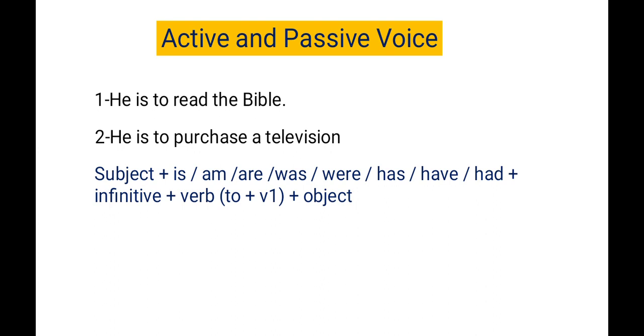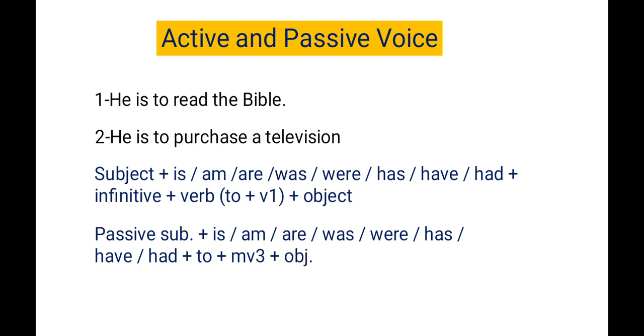So what will be the rule for changing this sentence into passive voice? First of all, as in the usual rule, the passive subject will be the object of the active sentence. The same formula is applied here.